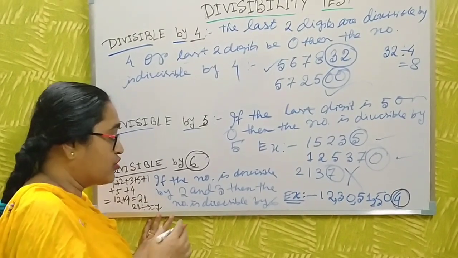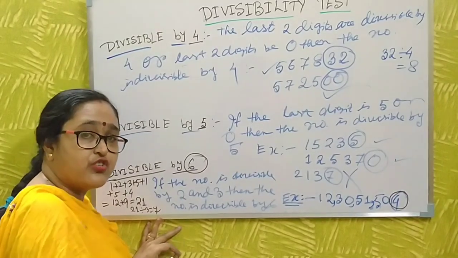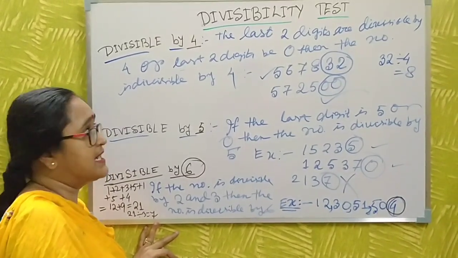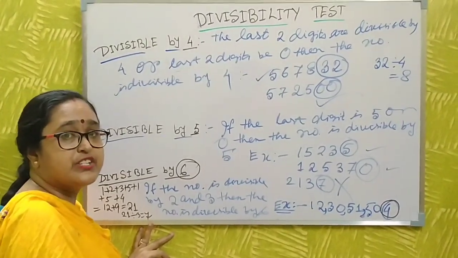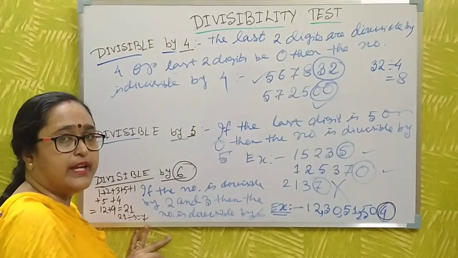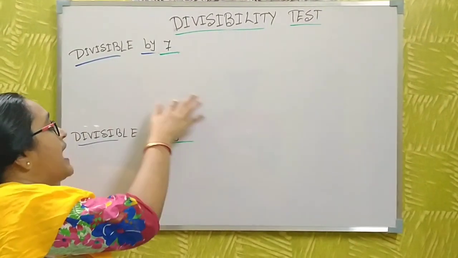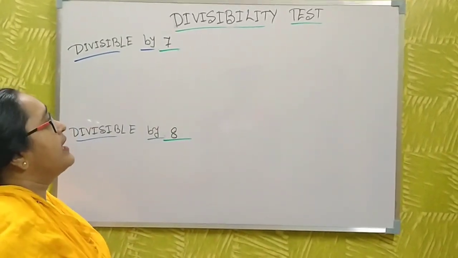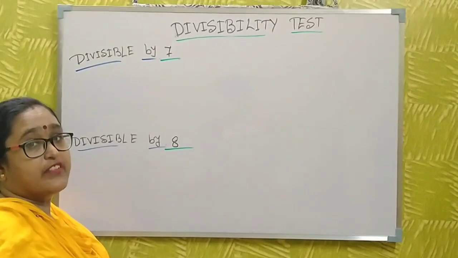Okay. Now, go to the next part of the video. You just pause it and write in your class copy, or any copy. Then I discuss divisibility by 7, 8, 9, 10, 11. Now I discuss divisibility by 7 and divisibility by 8 on this board. First, divisibility by 7.